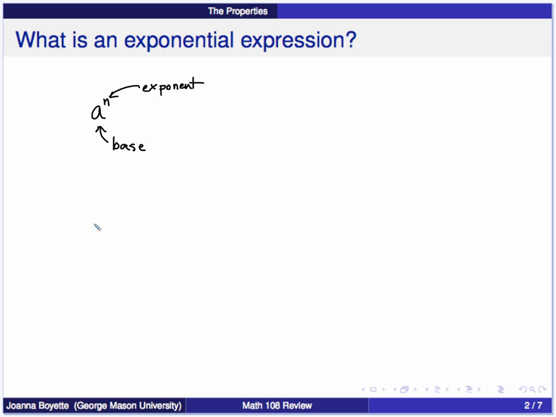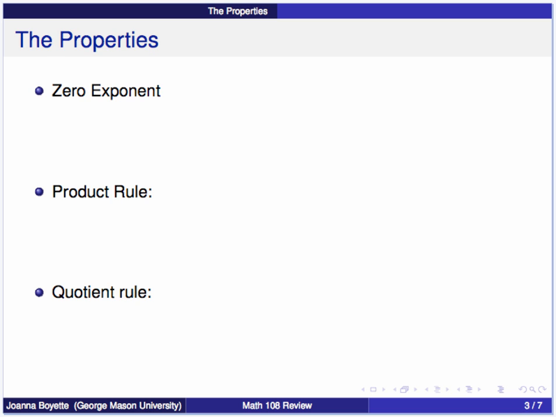You can also sometimes see this, especially with variables, in this form, where the variable is still acting in place of the base. Here's the exponent, and here's the coefficient. We have a list of properties to deal with the ways that we add, subtract, multiply, and divide exponents. The first is the zero exponent rule or property.